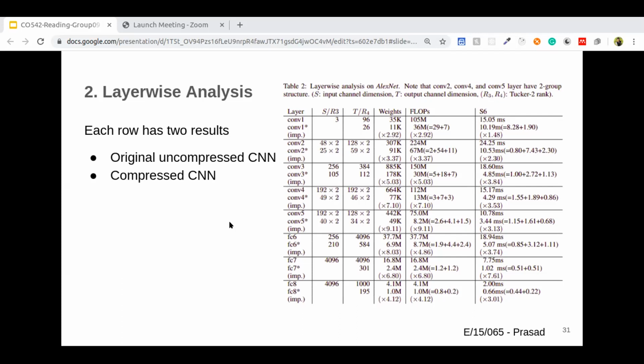After these steps, on the Samsung Galaxy S6 smartphone, the second convolution layer time is reduced from 24.25 milliseconds to 10.53 milliseconds. Likewise, they did the layer-wise analysis for other CNNs like VGGS, GoogleNet, and VGG16 as well. So let's move into the observations taken from this analysis.